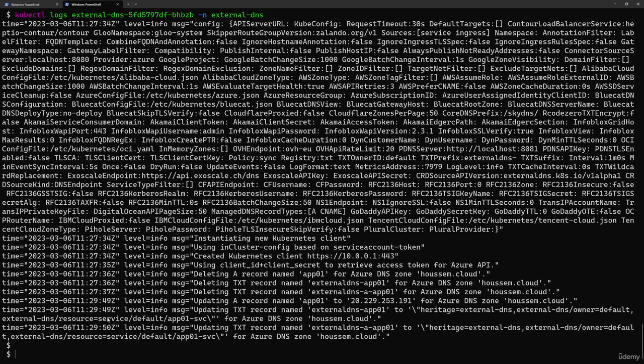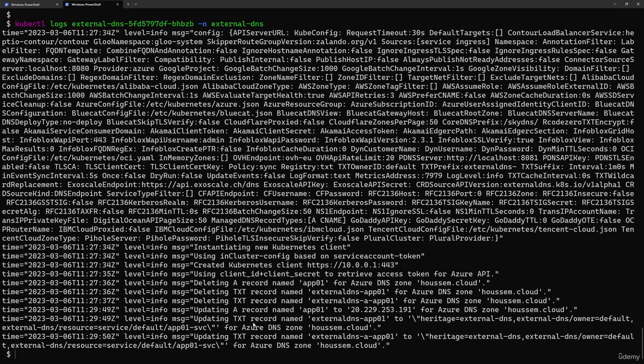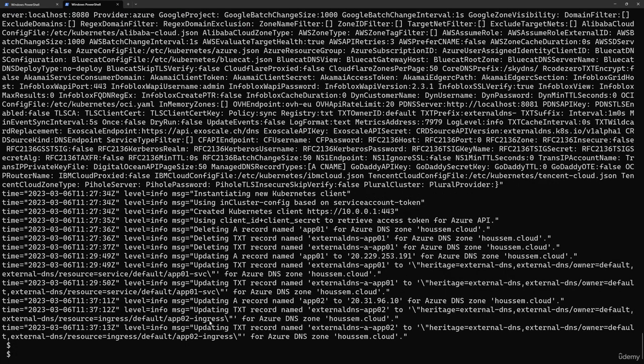It will wait for a few seconds actually. So let's try again right now. Get the logs. And yes, now we can see that it detected that a new ingress resource was created, and it will connect to the Azure DNS, and it will update or synchronize the configuration there. So it will add a new custom domain name to my zone.